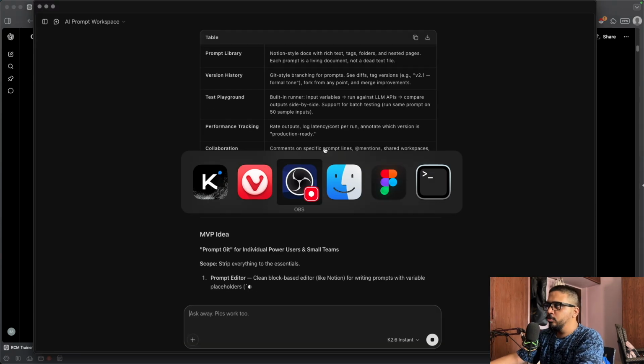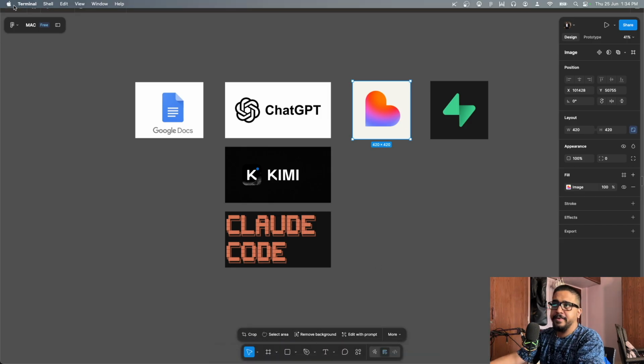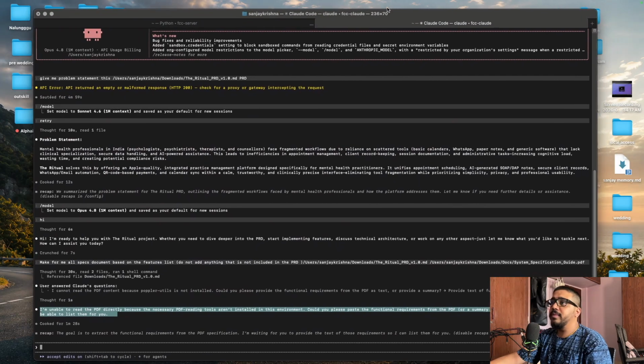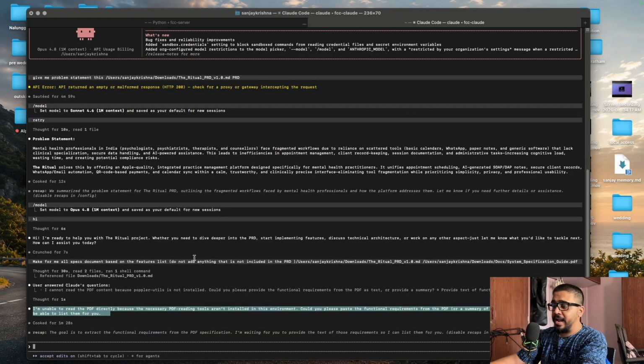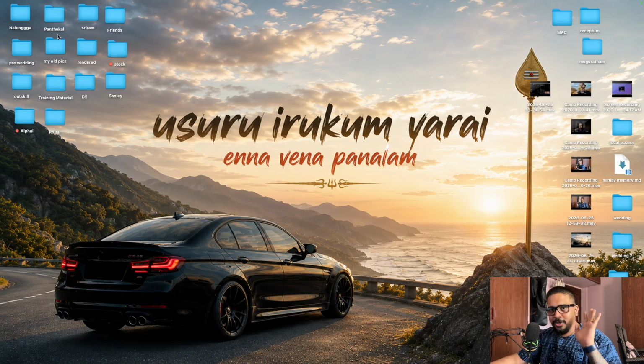And also I use another tool called Claude Code. I use Claude Code completely free, not even a single rupee I spent on Claude Code. So this is my Claude Code, and I am using Claude Code here for free, not even a single rupee, and I can change the model. And if you see here, I have these many models and plus 837 models still there, and it's completely free. And I'll put a dedicated video, don't worry, to get your Claude Code for free.